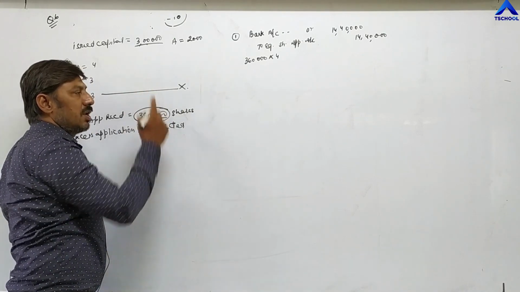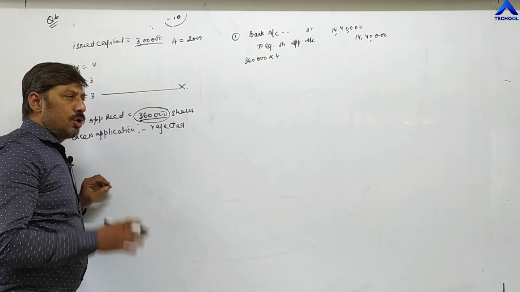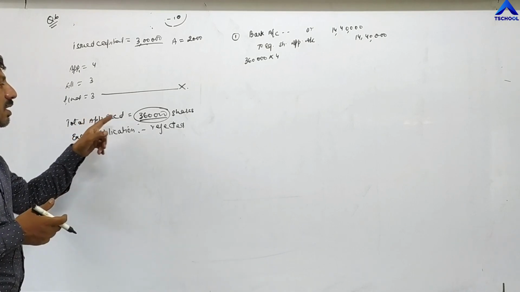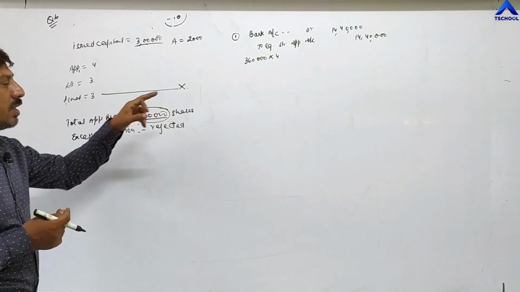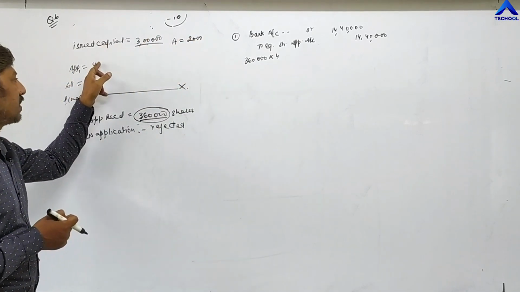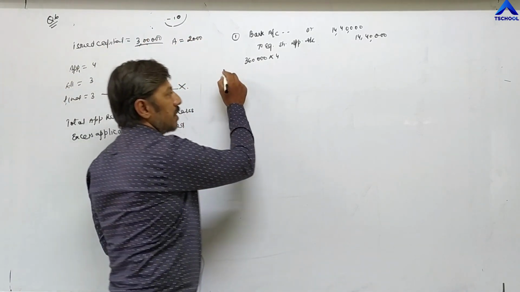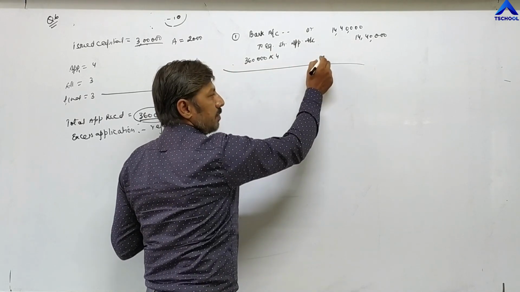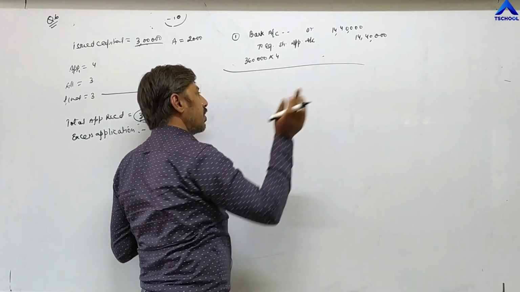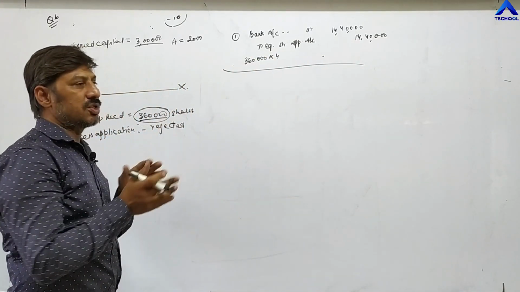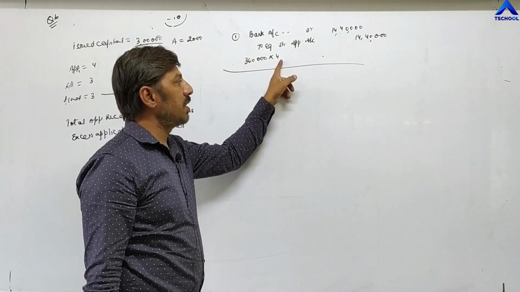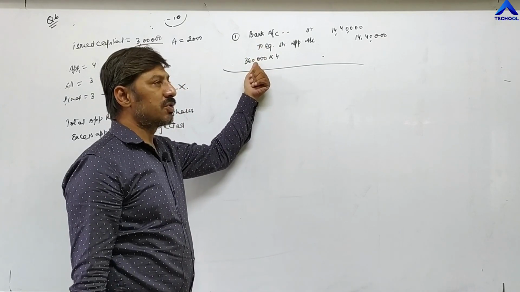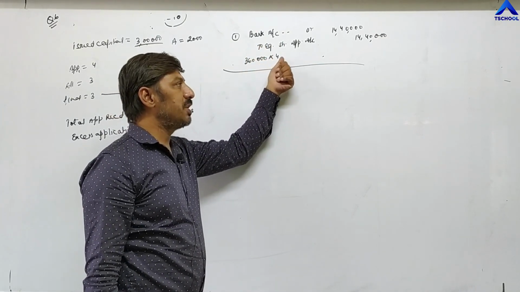The first entry we always have to pass with the total application received by the company, and that is 3,60,000 shares. So 3,60,000 into application value of 4. The first entry is completed. You have to write the narration here. I have already written the narration in the first question, and the same narration you have to pass: being application money received on 3,60,000 shares at the rate of 4 rupees per share.